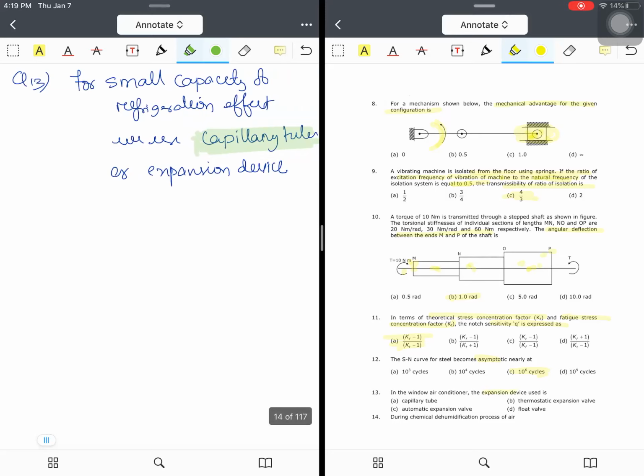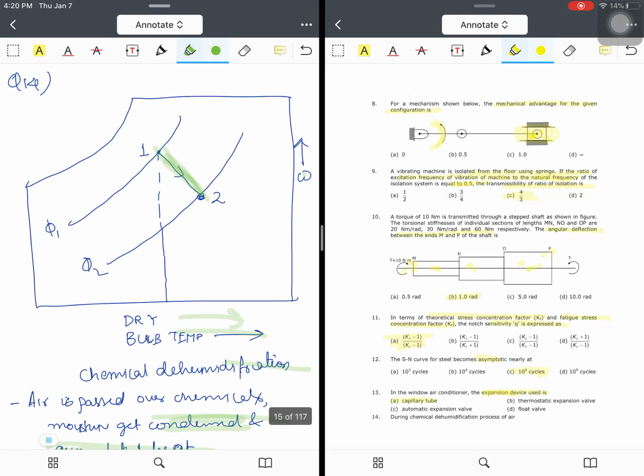In a window air conditioner, the expansion device used is the capillary tube. Now what is an expansion device? An expansion device is used to convert the saturated liquid state after the condenser to a wet vapor state, which passes through the evaporator. Capillary tube is one option, because we can use a turbine also as an expansion device, but a turbine is quite expensive. That is why we use a capillary tube. You can find these at the back of your home refrigerator. So the answer will be capillary tube here.